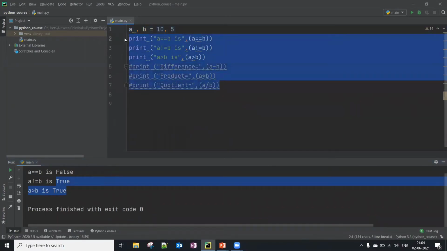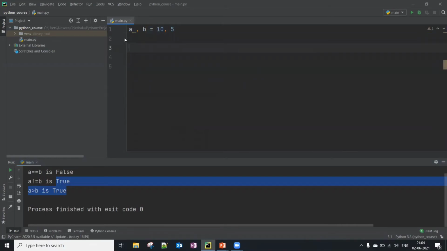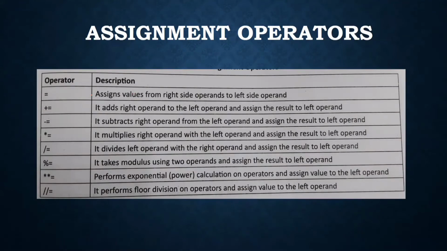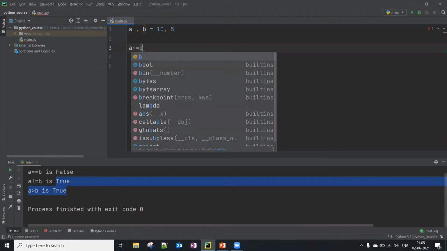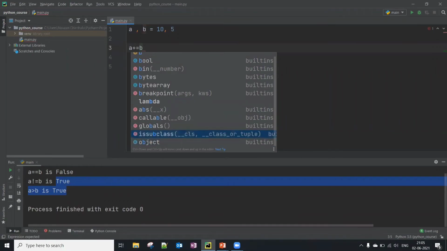Let me delete this. So now we have two variables, 10 and 5. So here, this one we already discussed when we were talking about the variables, how to assign the value to a variable. And let's talk about this operator, plus equals to. It adds the right operand to the left operand and assigns the result to the left operand. So an example is, let's say I'm going to use that operator: A plus equals to B.